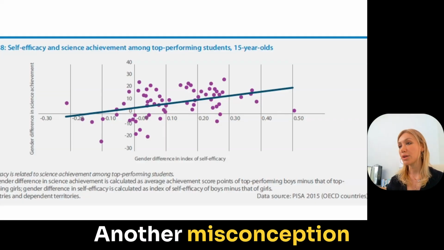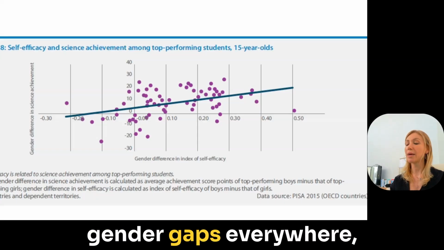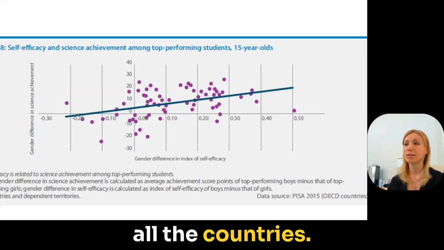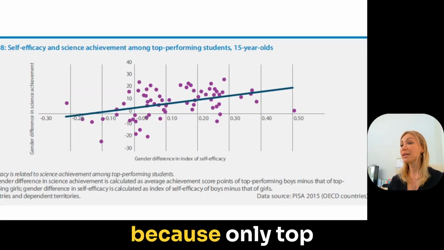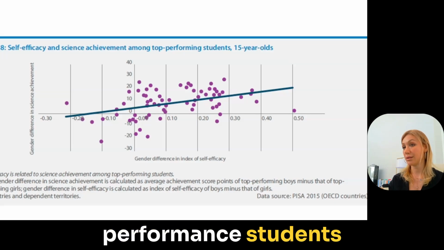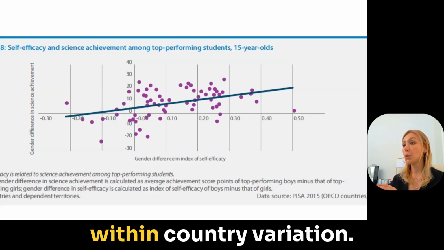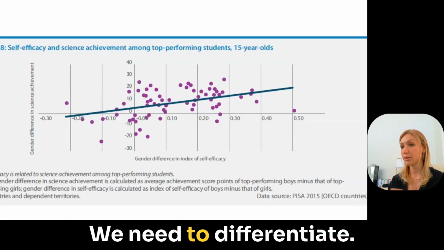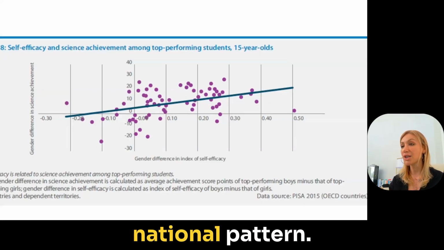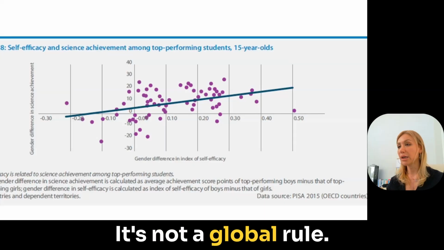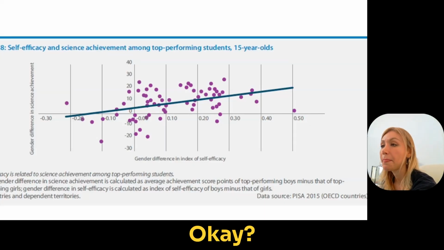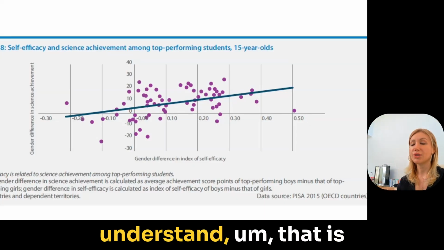Another misconception is that this explains gender gaps everywhere, in all the countries. First of all, it is wrong because only top performing students are appearing in this data. And averages hide within-country variation. That's also very important. We need to differentiate. This is a cross-national pattern. It's not a global rule, okay? It's very important to understand